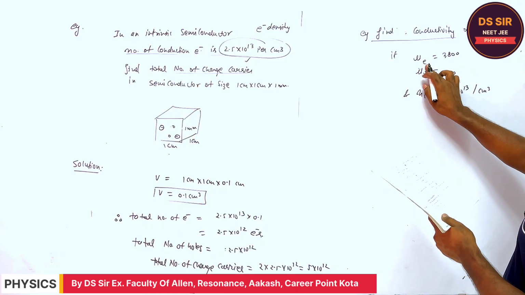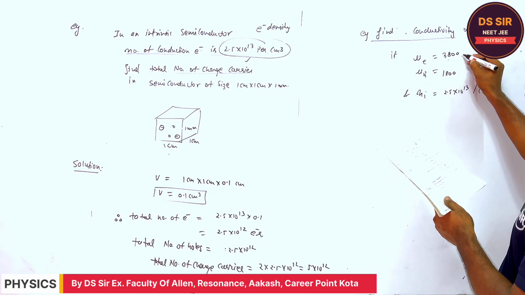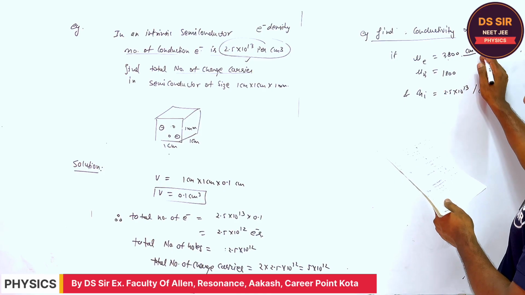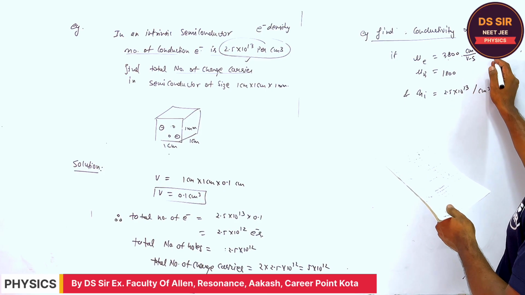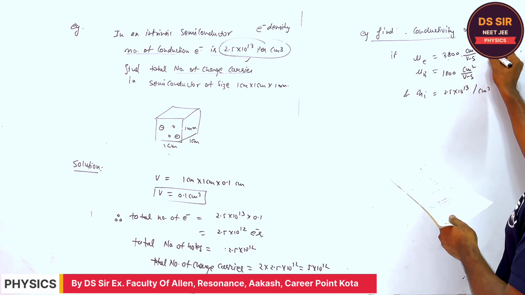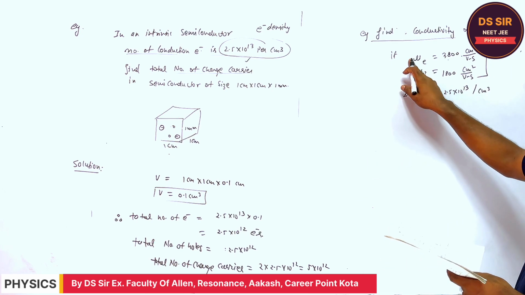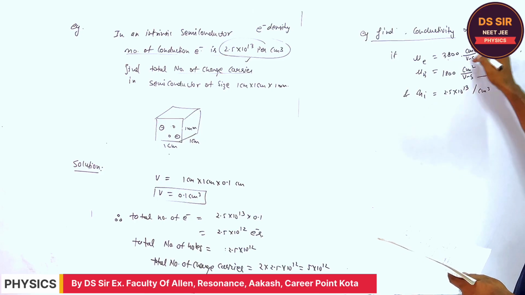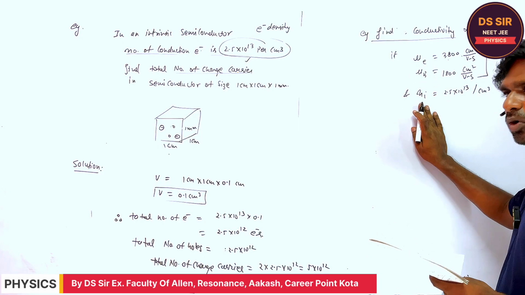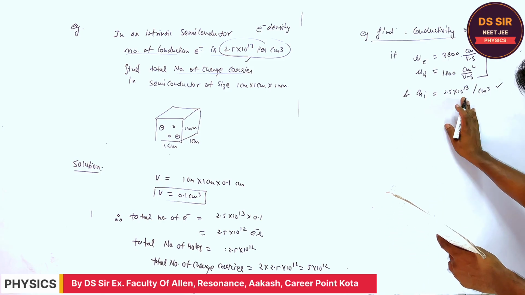The unit of the mobility of the electron is 3800 centimeter square per volt second. This is the unit of the mobility of electron and mobility of hole. The intrinsic carrier concentration is given as 2.5 into 10 to the power 13. Is it clear or not?